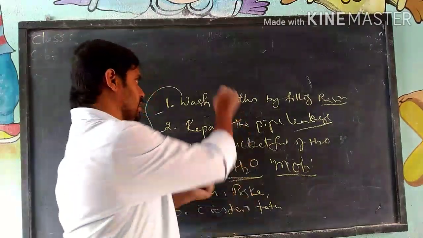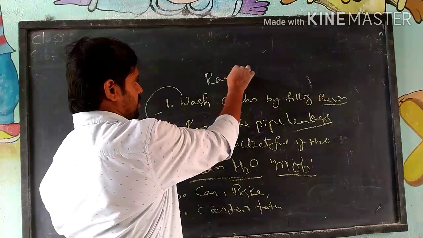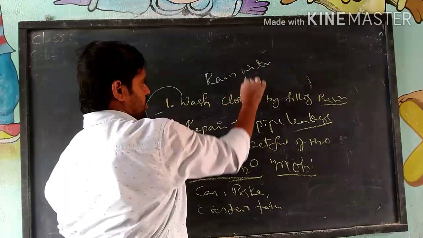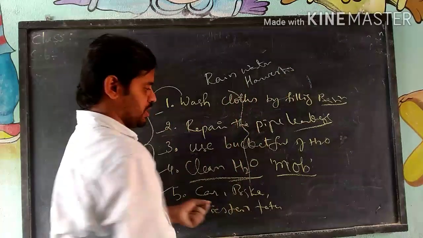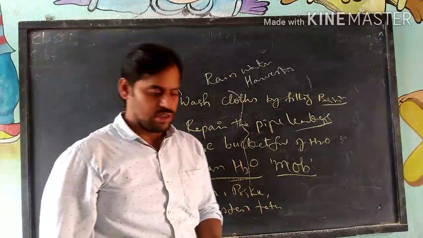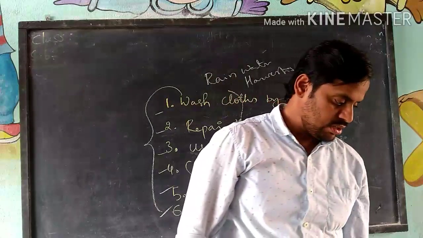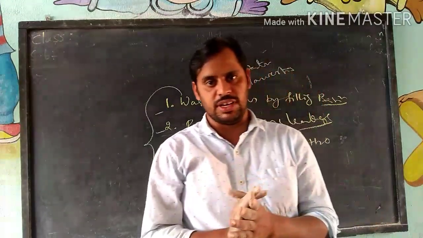And next level, let us see how to harvest rainwater. Rainwater harvesting, right? This is the simple way to protect against water wastage, to reduce the water wastage, right? Each drop of water is very important.